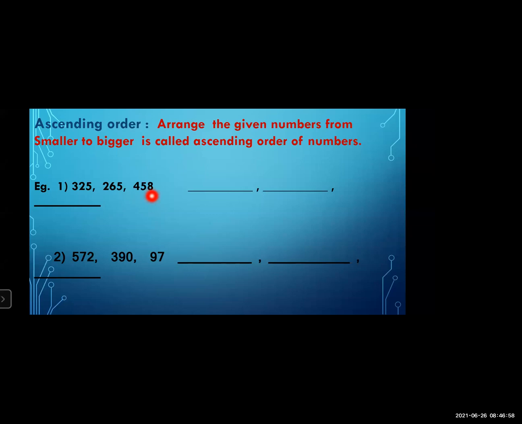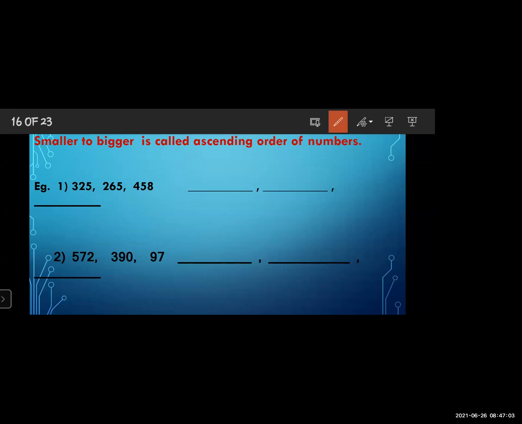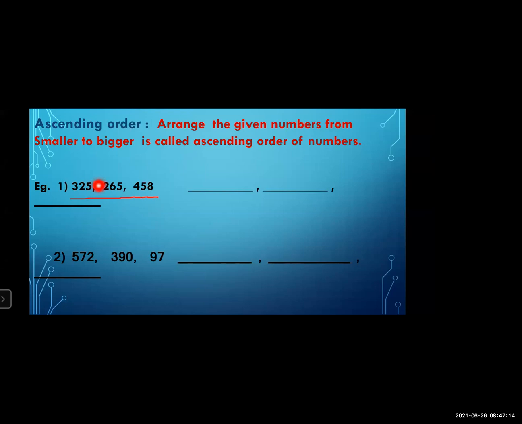We have to see the digits first of all. Okay, here in the three numbers, all numbers have the same number of digits. The first number has three digits, the second number also has three digits, and the third number also has three digits. So to find the smaller or bigger number, we first have to see the digits. After the digits, what do we have to see? We have to see the higher place digit.